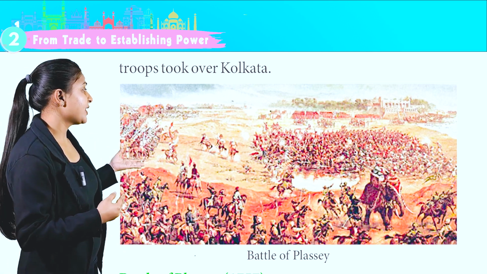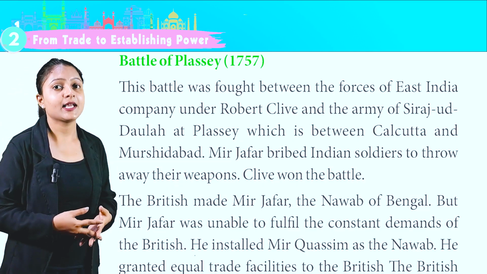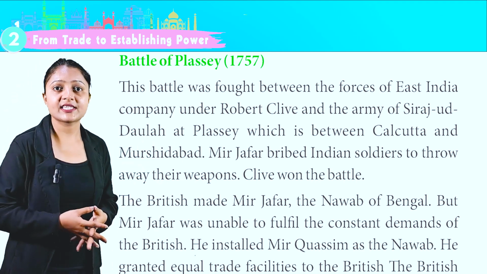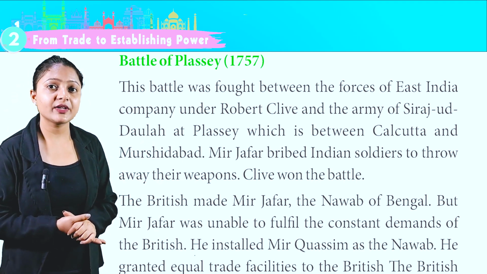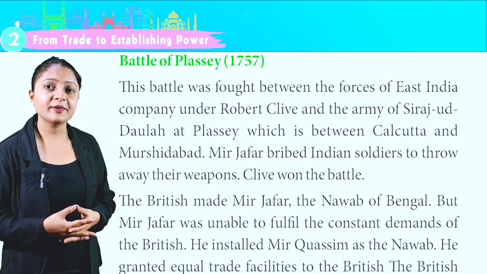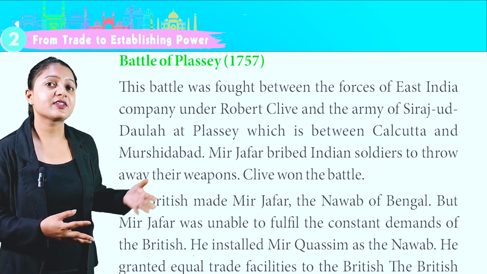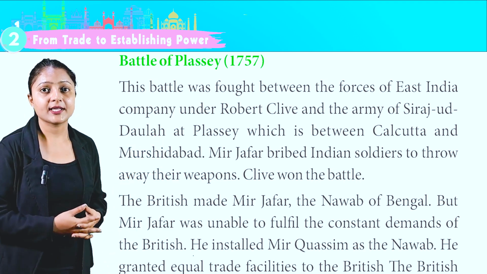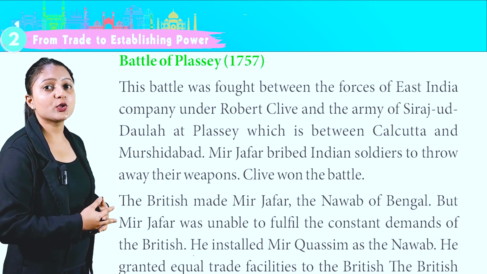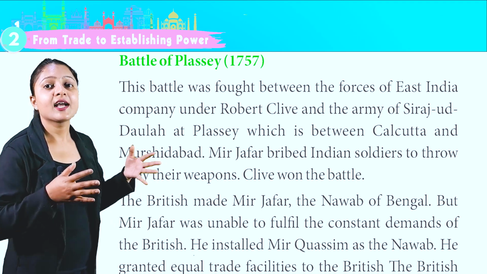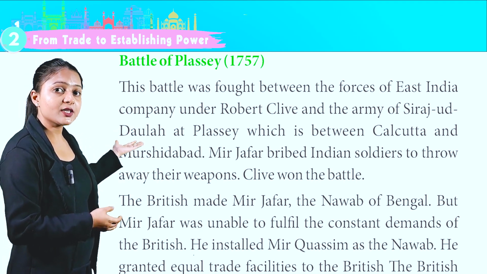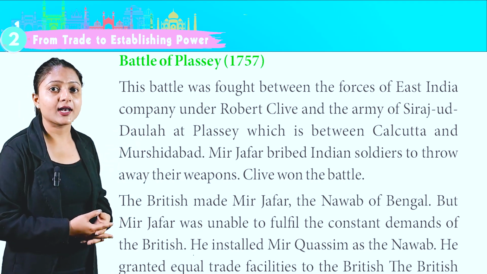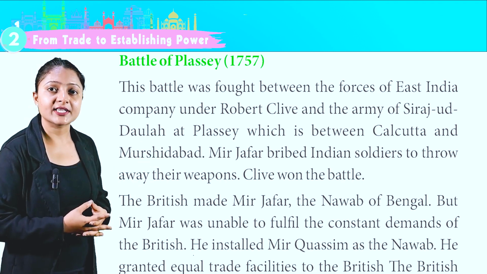This is the image depicting the Battle of Plassey. Battle of Plassey, 1757. This battle was fought between the forces of East India Company under Robert Clive and the army of Siraj-ud-Dawla at Plassey, which is between Calcutta and Murshidabad. Mir Jafar bribed Indian soldiers to throw away their weapons. Clive won the battle.